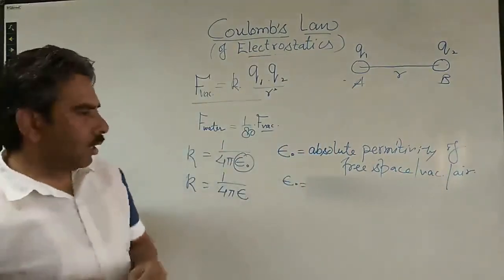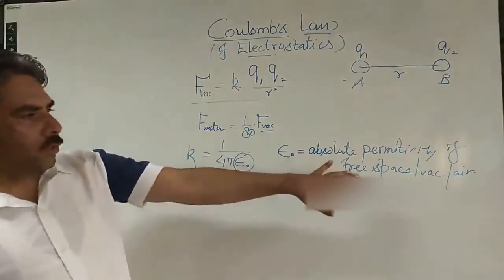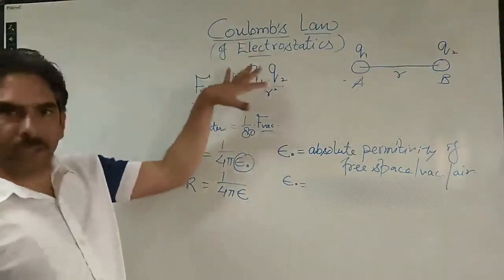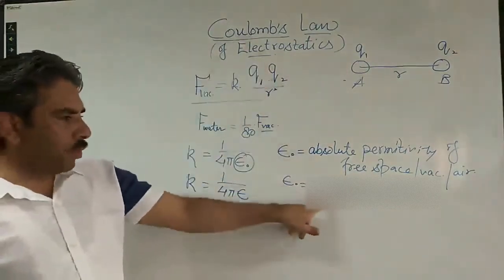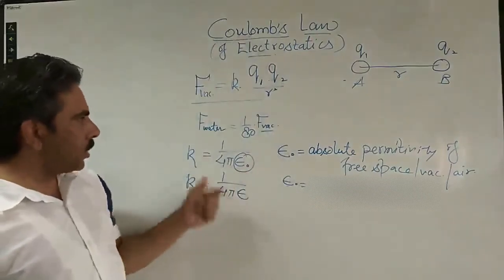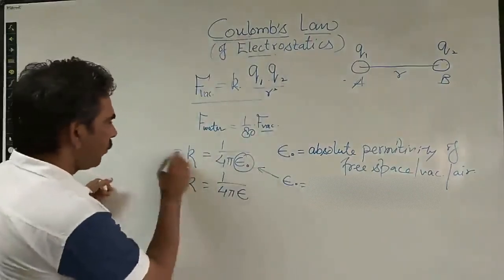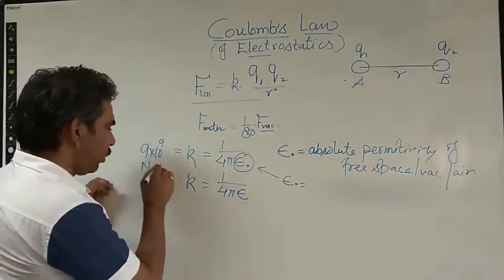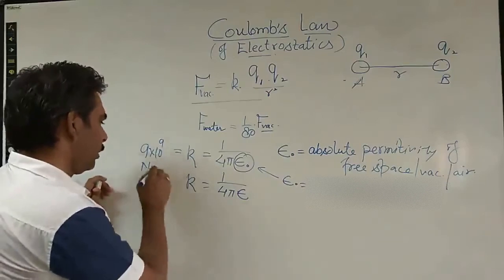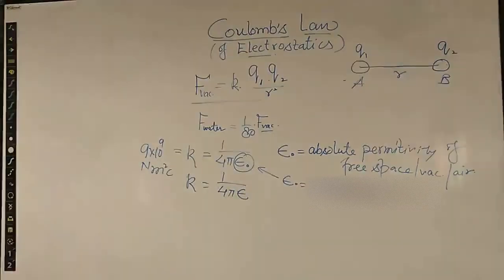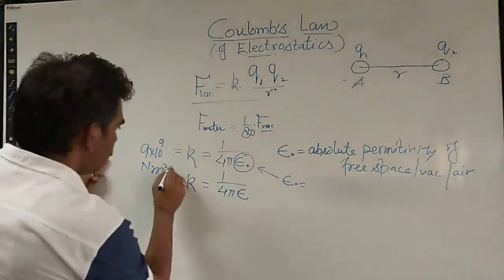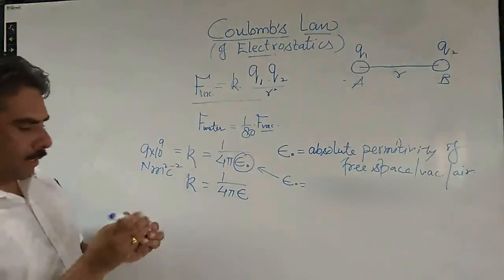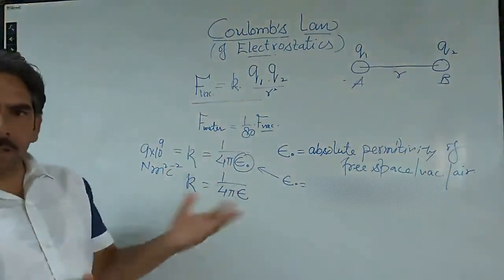If we are using free space or vacuum or the air medium between the two charges, in order to calculate the electrostatic force using Coulomb's law, we make use of this value. If we put this value here and make the calculation, we get the value 9 into 10 to the power 9 with the units of Newton meter square per coulomb square. So this is the simple representation and understanding of what is epsilon naught or permittivity.